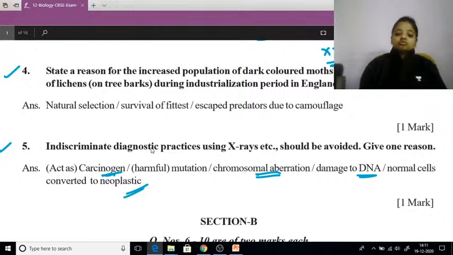Because X-rays are out of the range of our body, this type of rays entering our body is harmful.